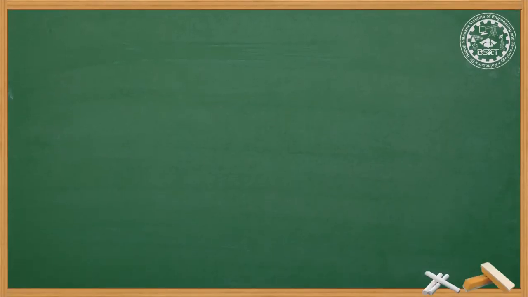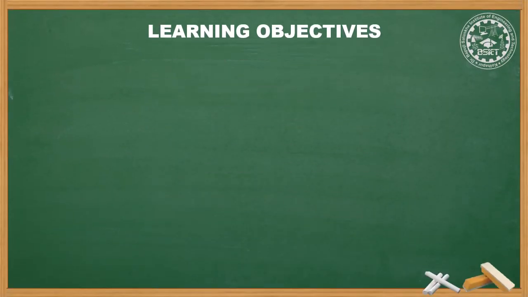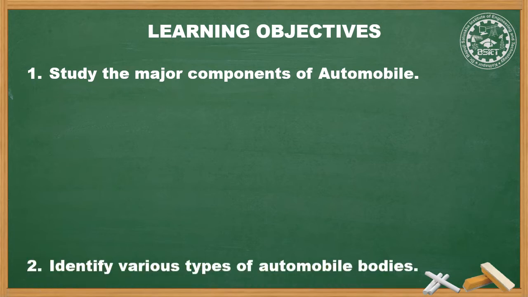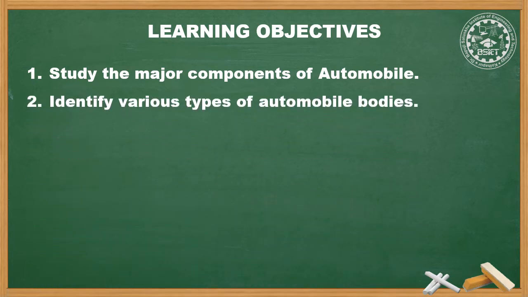Learning objectives for today's session are: number one, study the major components of automobile. The main components of the automobile, or how the automobile is divided into different components, or how an automobile is made using different components, will be studied in today's session. Second, identify various types of automobile bodies. Different types of automobile bodies will also be studied in today's session.